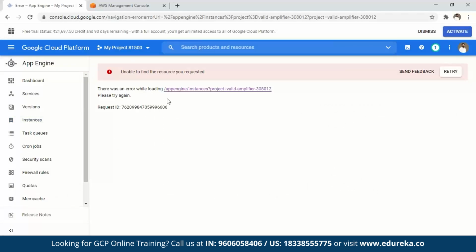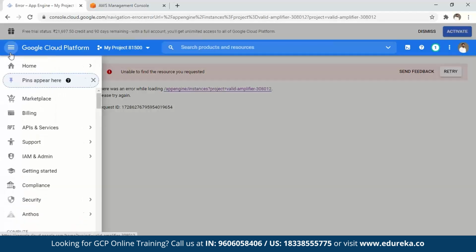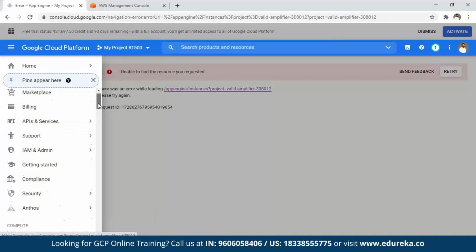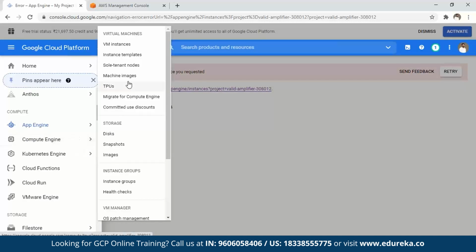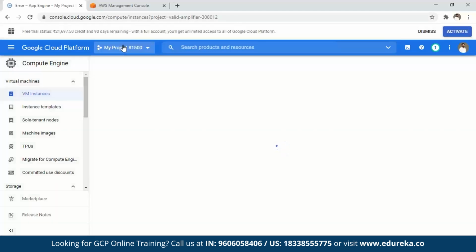Unable to find a resource you requested. There was an error loading it. So let's reload it. Okay, no problem. We'll go back and try something else. Let me just go to Compute Engine. This was the reason, because I probably did it from the wrong place. So you can go for virtual machines, VM instances. Let's click on VM instances.